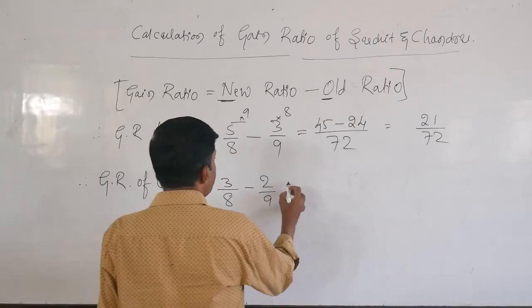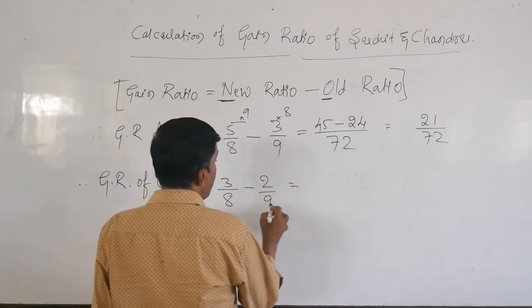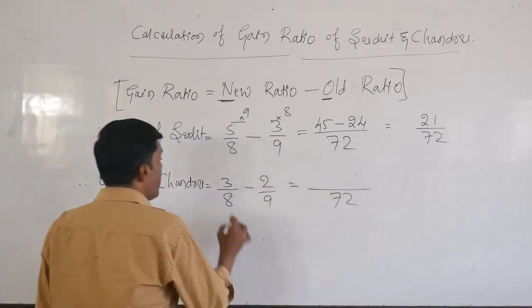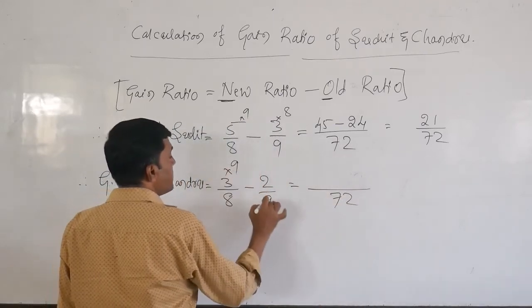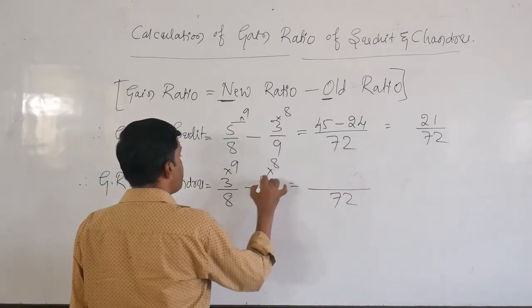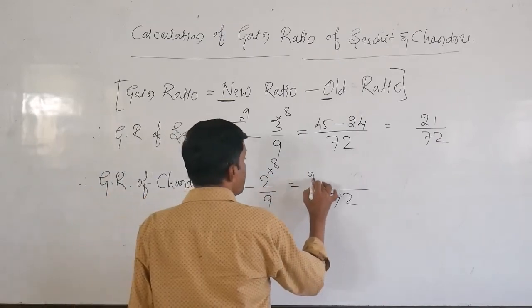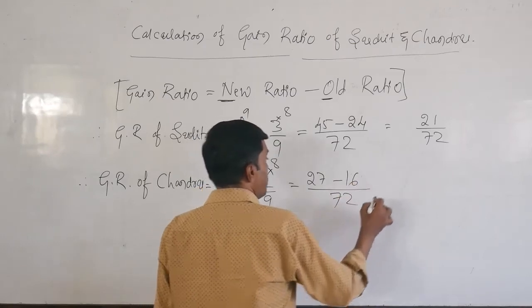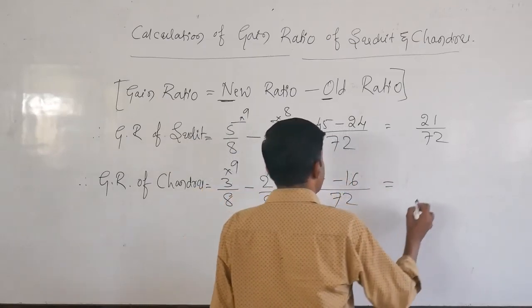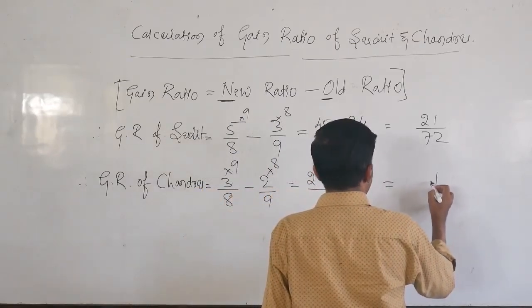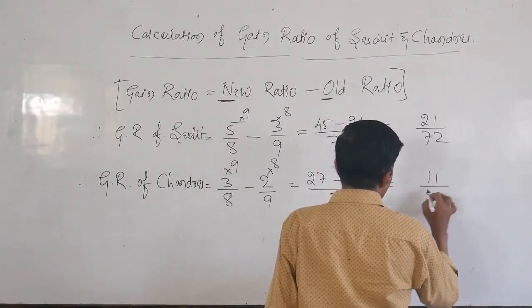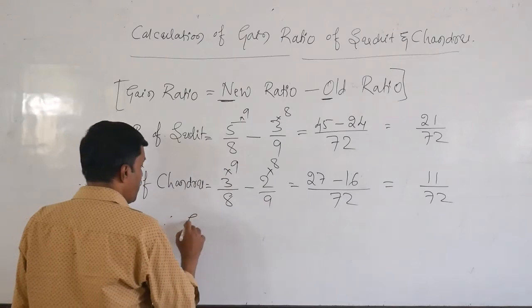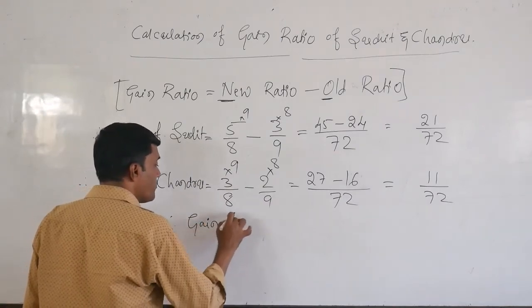The LCM of 8 and 9 is again 72. 3 nines are 27 minus 16. It will be 11 by 72.